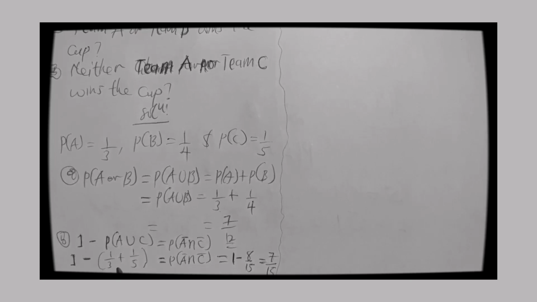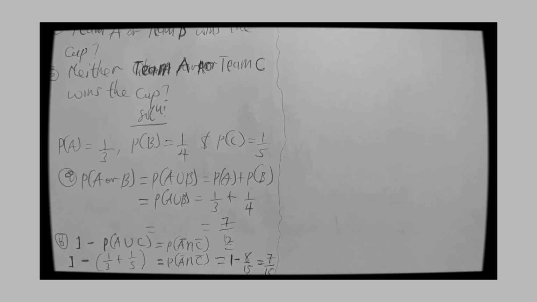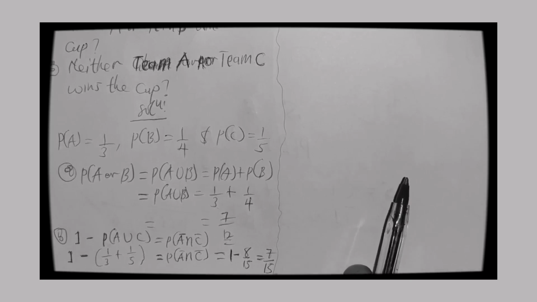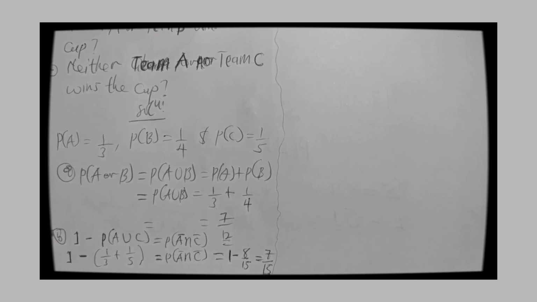That's why we added 1/3 and 1/5, subtracted from 1, and we had this in that case. So let's take note of that. That is 7 out of 15. So that is rule number 4. Let's move on to rule number 5.